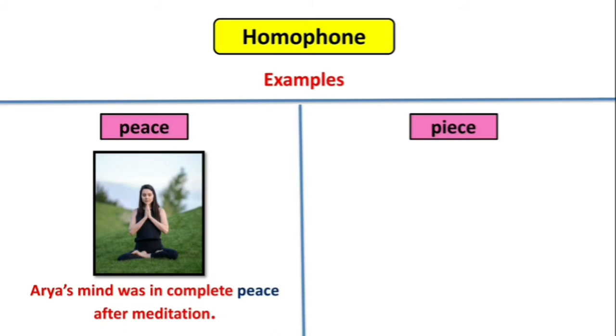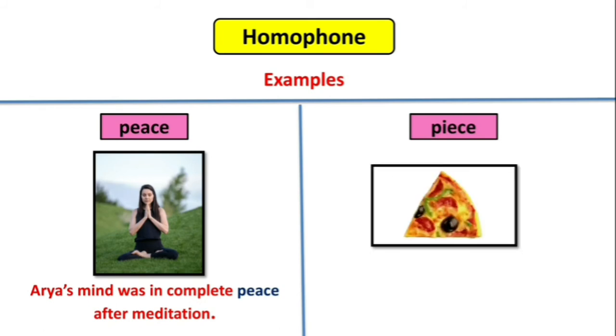Now let's see another word, piece. P-I-E-C-E, piece means a part of a whole, as shown in this picture children. Sentence example is, he gave him a small piece of pizza. Words peace, P-E-A-C-E, and piece, P-I-E-C-E, have same sound but have different spellings and meanings. So these words are called homophones.